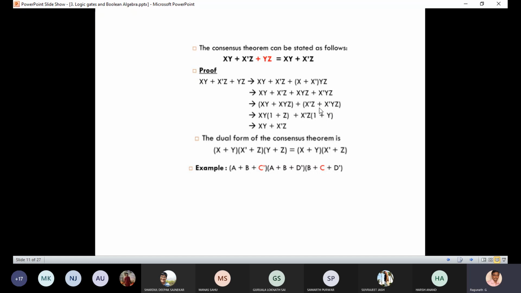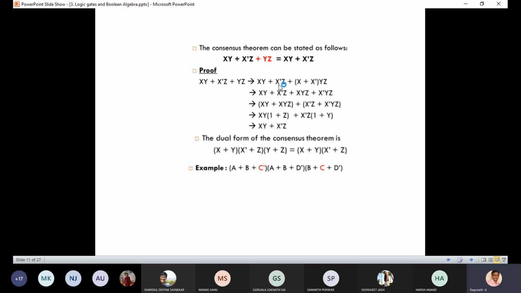Similarly, here if you take x bar out, this will be 1, and here y is there, so 1 plus y. According to the postulate, 1 plus y equals 1, and 1 plus z equals 1. So we have xy plus x bar z. This term is not required. After simplification, we can omit this term. So this is called the consensus theorem.